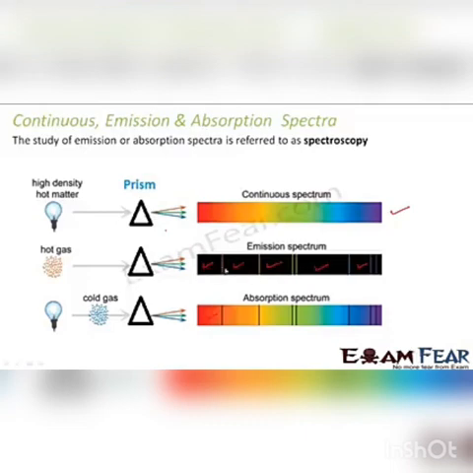In emission spectra, if you see so many black regions, that means these are the regions which are missing in the emission spectrum. That means these regions will be colorful in the absorption spectrum, right? So this is the difference between emission spectrum and absorption spectrum. I hope I am able to explain to you the different types of spectrum.